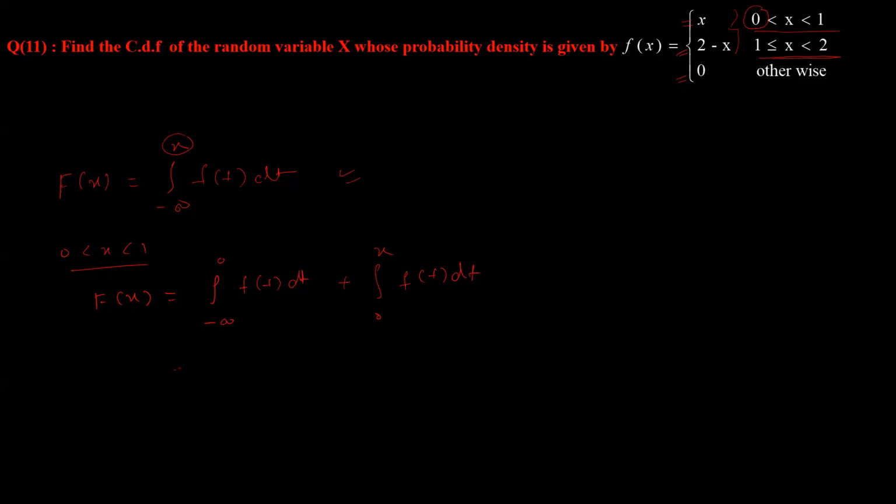So be quick. From minus infinity to 0, the value will be 0, so this complete part is 0. Only this part you have to calculate. This will be 0 to x. The value is x, so I'm just putting t here. This will be t dt. So you will get t square by 2, with limits 0 to x. So you will get x square by 2. For this range, I have got the value. I will just substitute here.